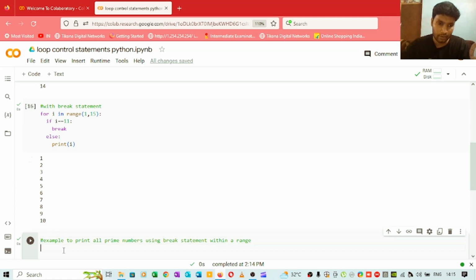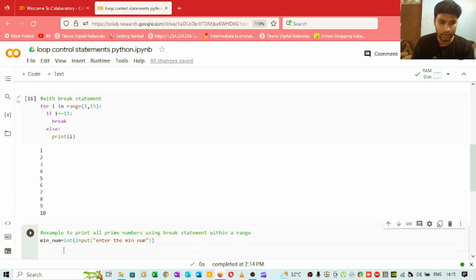So how to approach this problem? We will take first variable minimum_number. Here we will store the minimum number, and the user will provide the input, int input, and we will ask the user to enter the minimum number. Similarly, we will take one more variable called maximum_num, and for maximum_num we will ask the user again for input. We will ask the user to enter the maximum number.